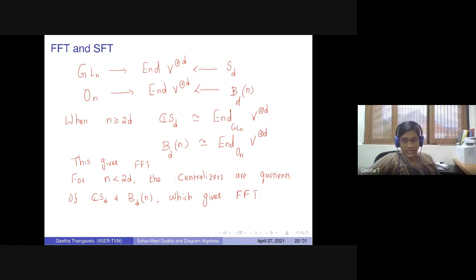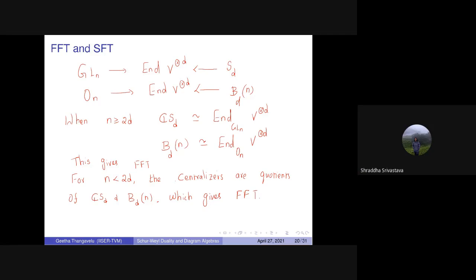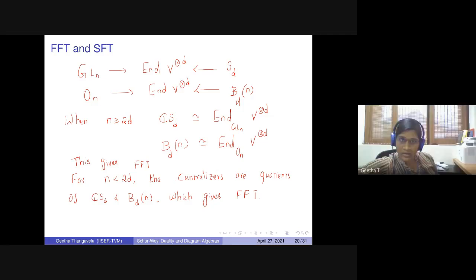Then there comes a question. Yeah. So for the first isomorphism, I think n bigger than or equal to d is enough. Yeah, you're right. Okay. That's right. And the things which go to the kernel are those with more than n parts. Yes. Those things will go into the kernel. Okay. Thank you.